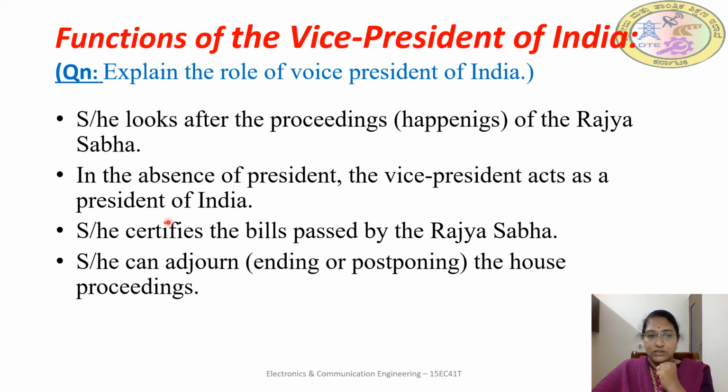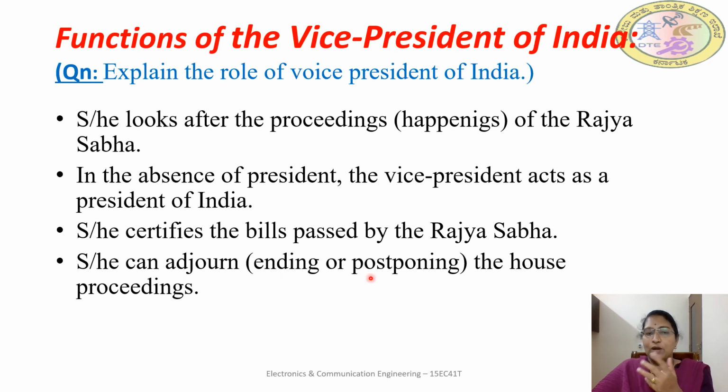Here you just note it. He or she can only certify, but the sign must be taken from the President of India for the bill. Next, the Vice President of India can adjourn the House proceedings. Adjourn means end or postpone.